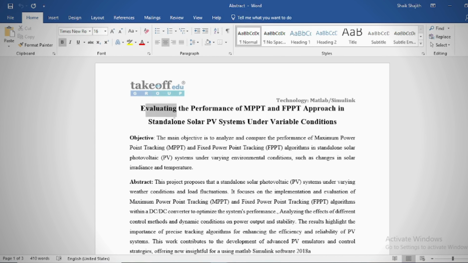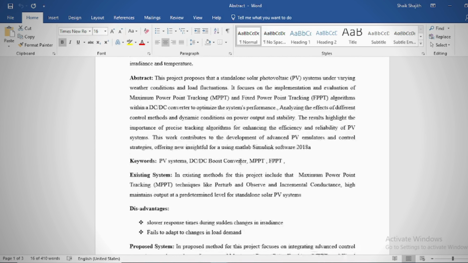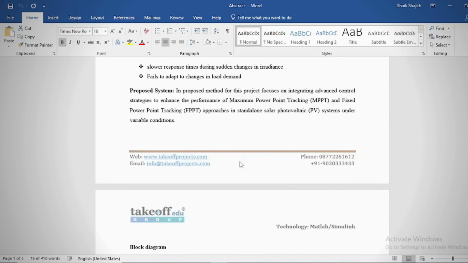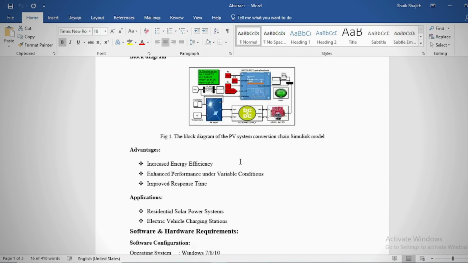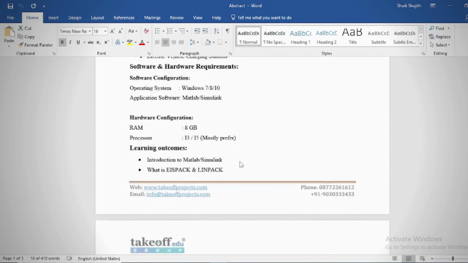The main objective of this project is to systematically analyze and compare the effectiveness of maximum power point tracking and fixed power point tracking approaches in standalone solar photovoltaic systems.